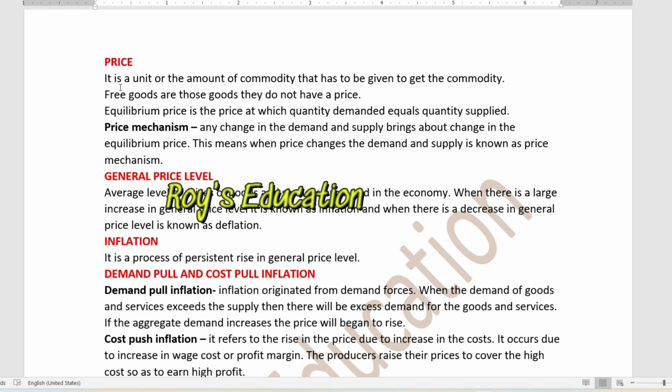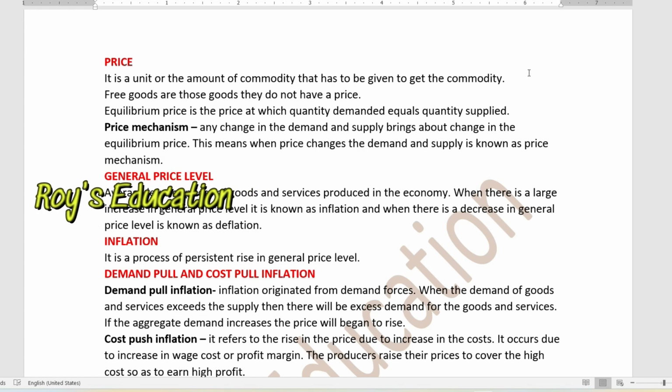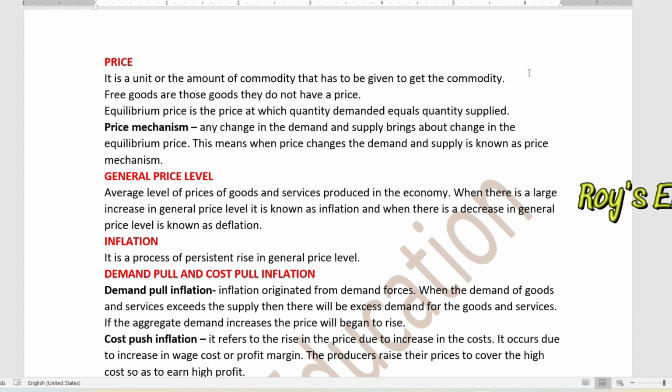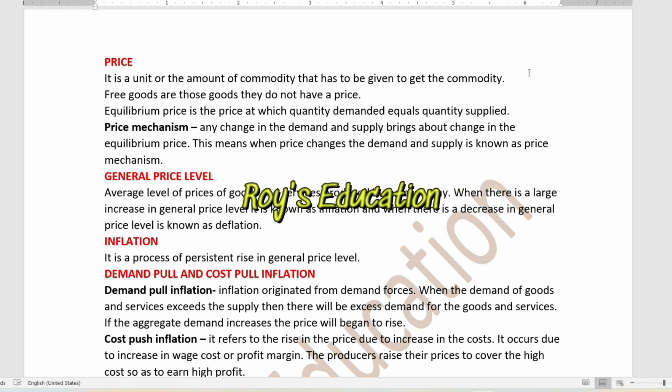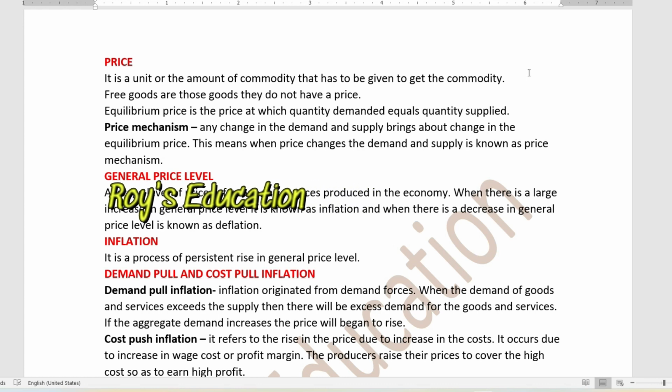Price is what? It is a unit or the amount of commodity that has to be given to get the commodity. So this is the meaning of the word price, that it is the amount of commodity that you have to give in order to get that commodity. Suppose you went to the shop, you wanted to buy a shirt, so you have to pay rupees 1000 or rupees 2000, whatever the price of the shirt, in order to get that. So this is termed as price.